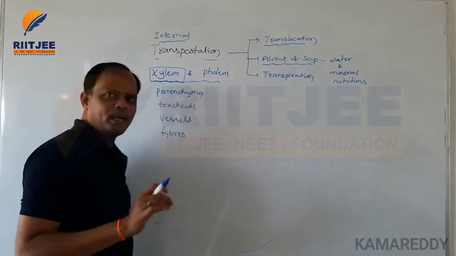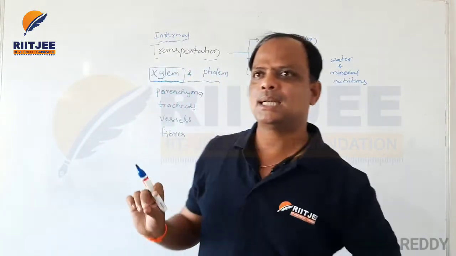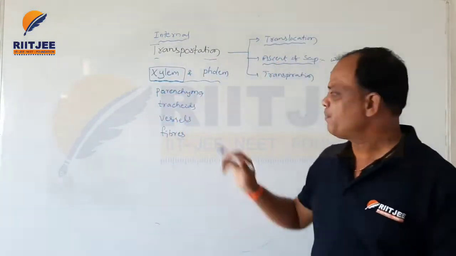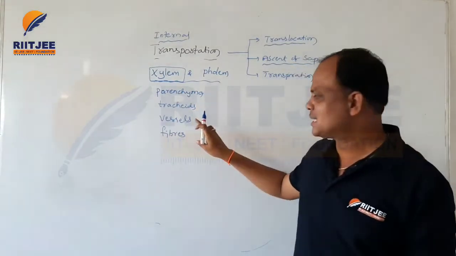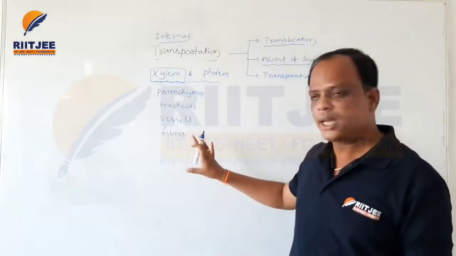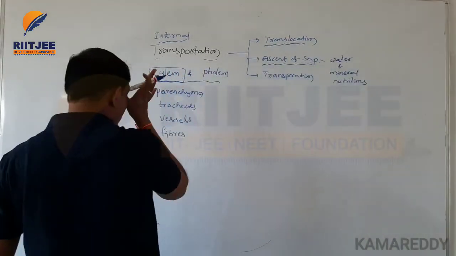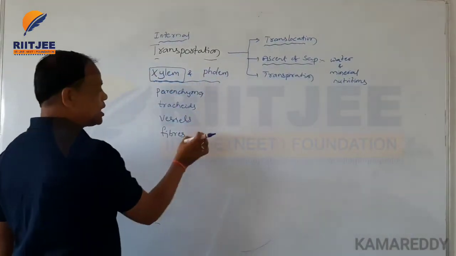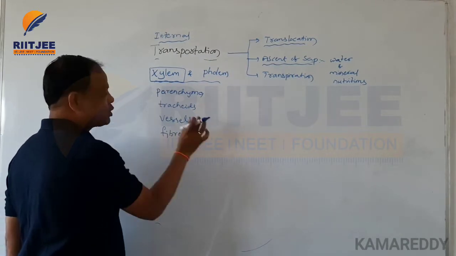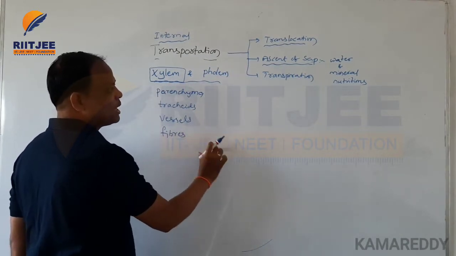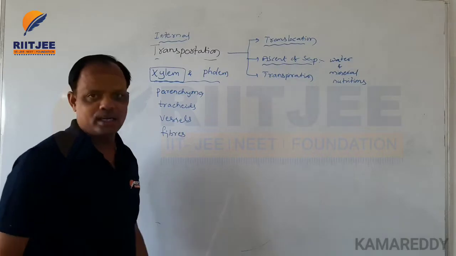These are four very important components, and with the help of these components all the water and mineral nutrition are transported from one organ to another.